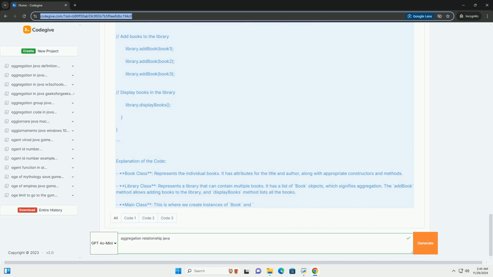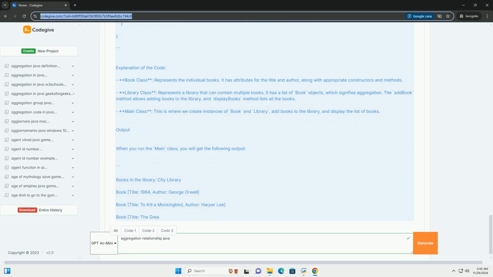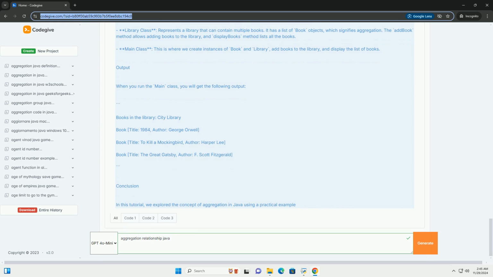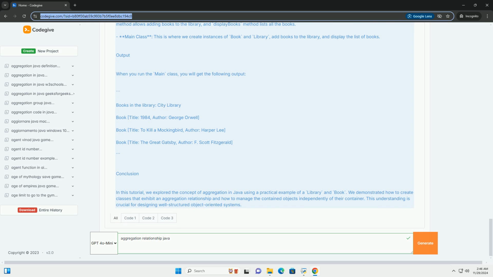Characteristics of aggregation. One, has-a relationship, indicates a whole-part relationship. For example, a library has many books. Two, independence of life cycles, the lifetime of the contained object does not depend on the container. If the container is destroyed, the contained objects can still exist independently. Three, shared ownership, the contained objects can be shared by multiple containers.